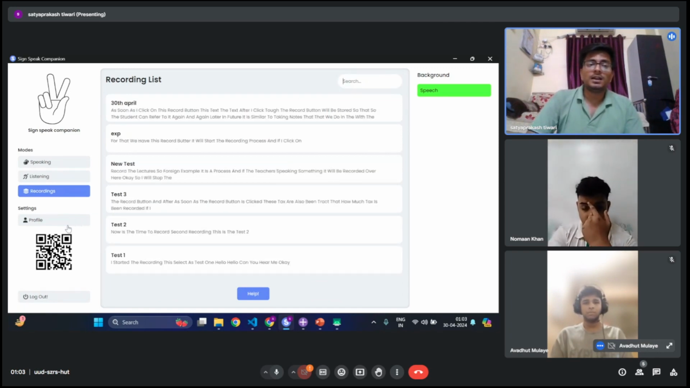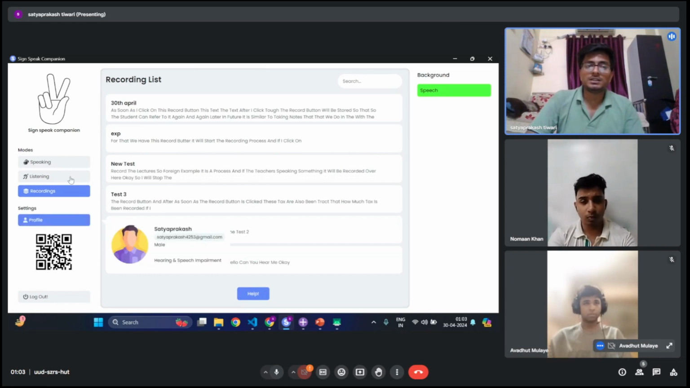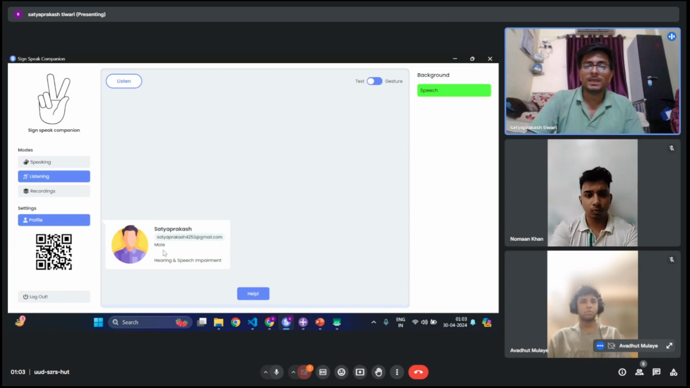And at last we have this profile section. In this profile, currently we are just displaying the user information, that is name, email ID, gender, etc. And these are the impairments, that the individual has hearing and speech impairment, because at the time of login we have selected both the impairments. So this is all about the application.